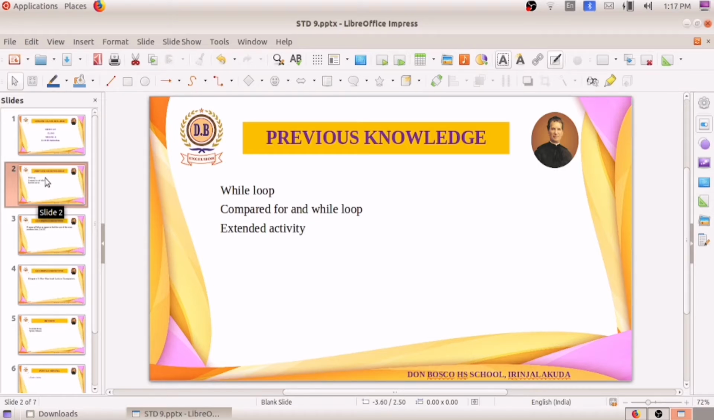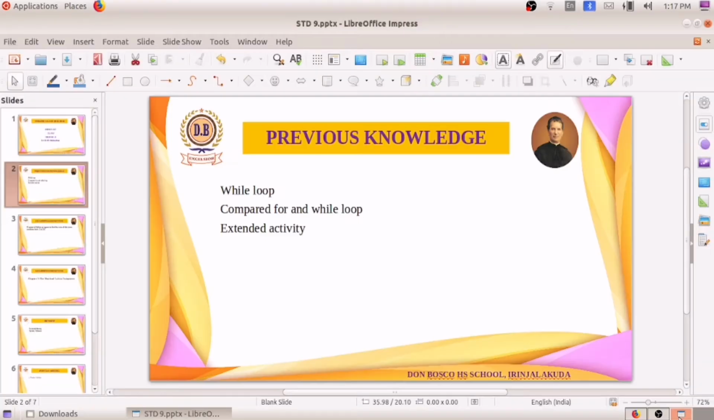Basically, what is the difference between the while loop and the for loop? In a for loop, all the instructions are included in a single instruction. But for the while loop, we have to write each instruction separately. That is the basic difference, and we compared the for loop and the while loop by using one activity. So I hope it is clear to all of you.